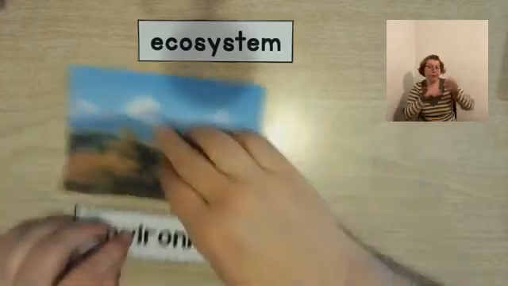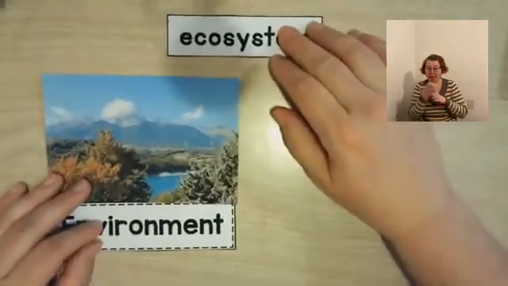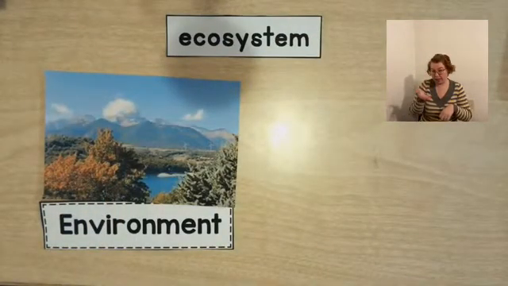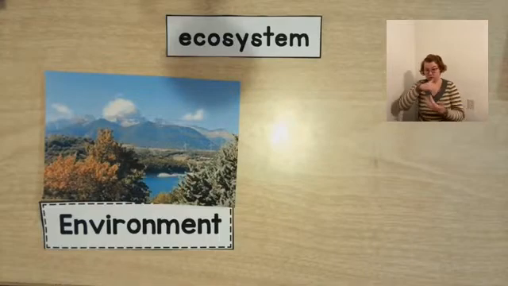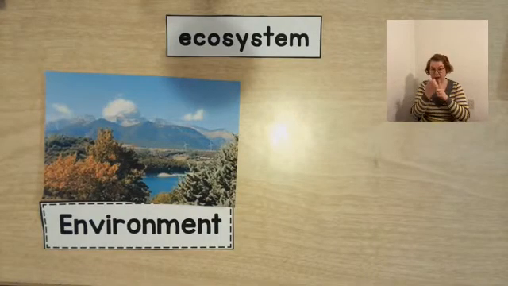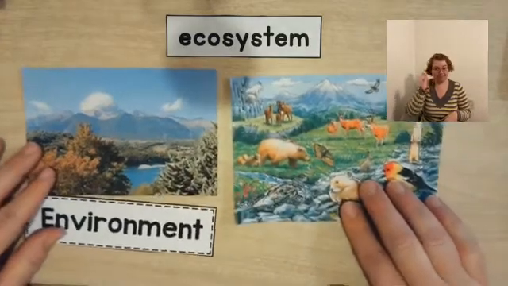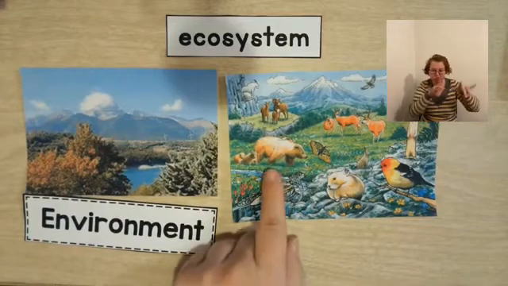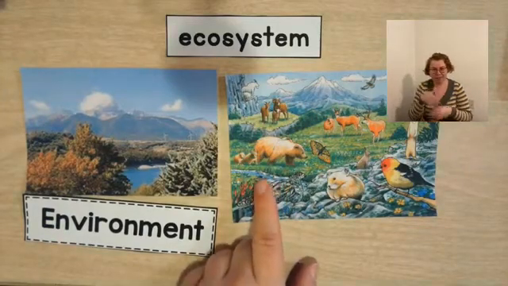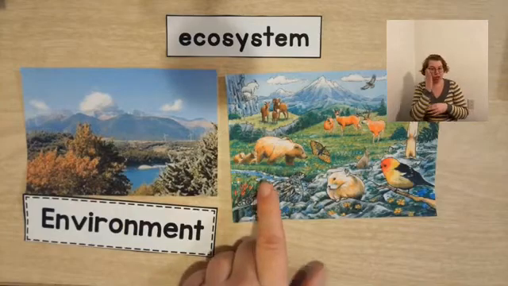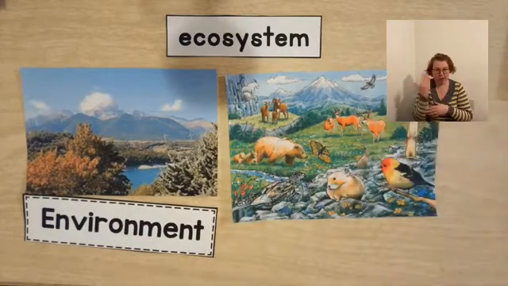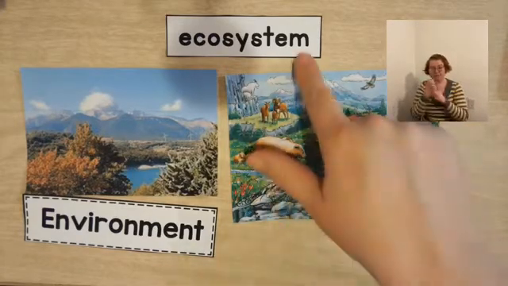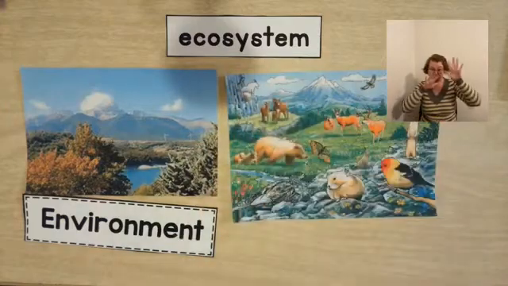mountains. What about this environment in the mountains? Do you think that there are ecosystems, living and non-living things interacting in the environment, in the mountains? Yes. Look at all of these animals, and they're next to the water. Maybe the bears are going to eat some fish out of the water. Maybe the fish will eat worms before the bear gets them. All of these things are interacting in the environment. And so, yes, in the mountains, we can find ecosystems.